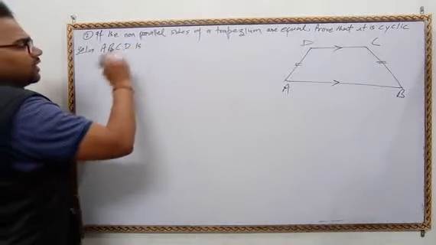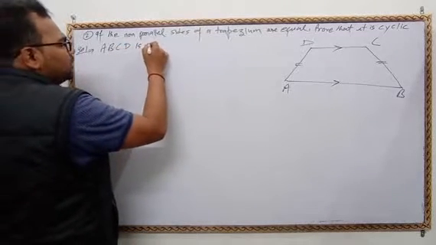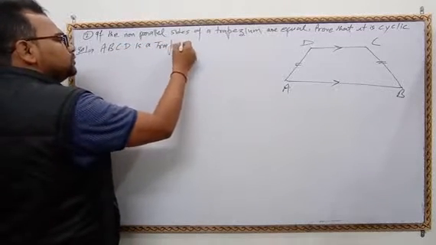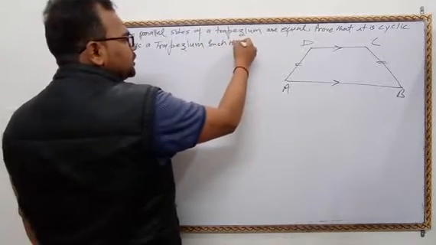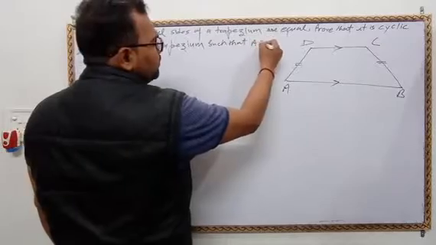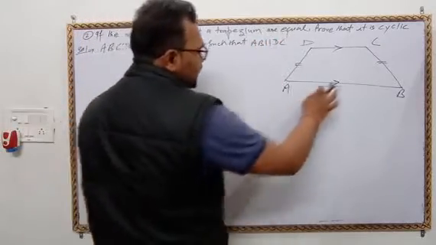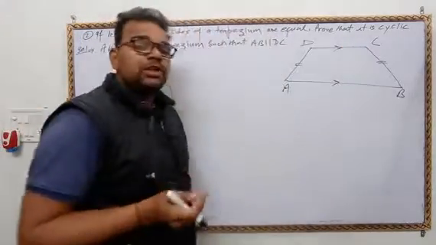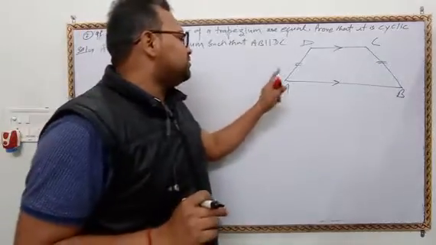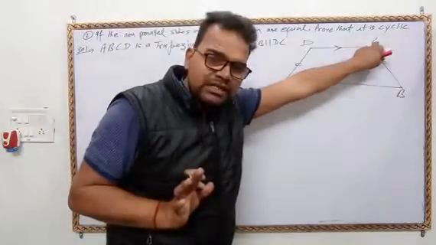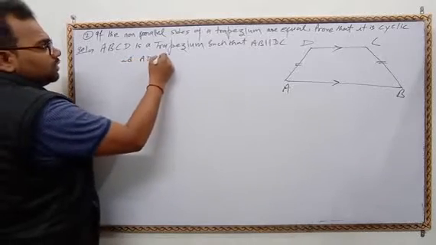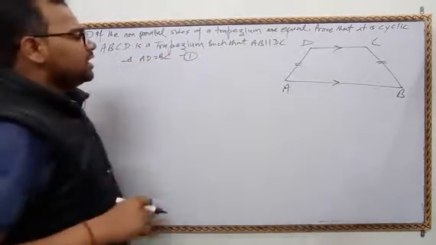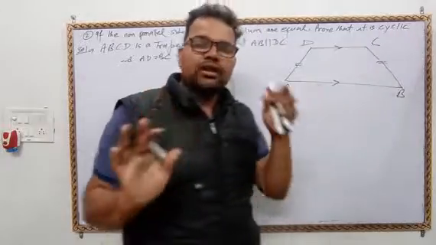ABCD is a trapezium such that AB is parallel to DC. It means which are the non-parallel sides? AD and BC are the non-parallel sides, and AD equals BC. It is given. Non-parallel sides are equal.